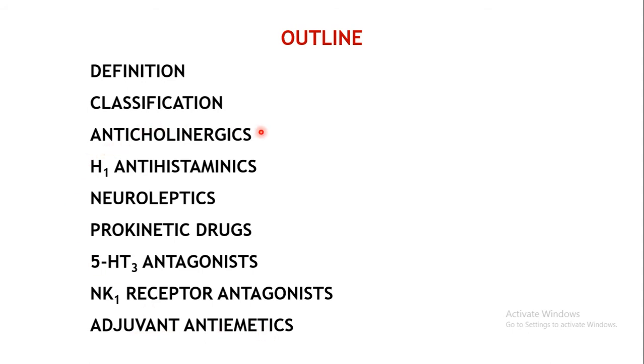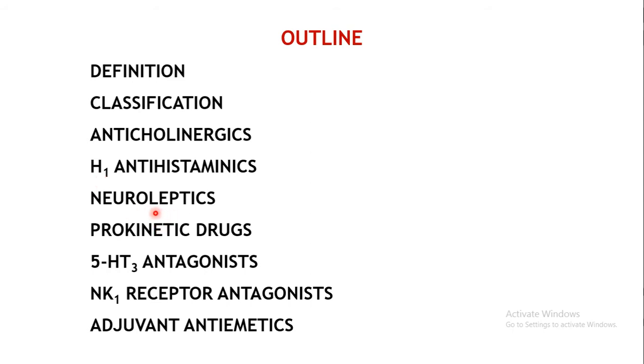As you all are aware, most of these classes you have already covered. Anticholinergics are already covered under drugs acting on the ANS: muscarinic blockers, anticholinergic or anti-muscarinic drugs. Even H1 antihistaminics we have covered under autacoids when we covered histamine. Over there we have seen the antihistaminic drugs, and specifically the H1 receptor blockers are used as antiemetics.